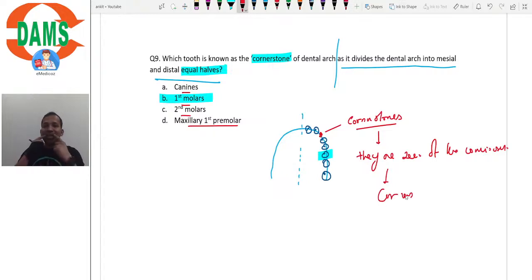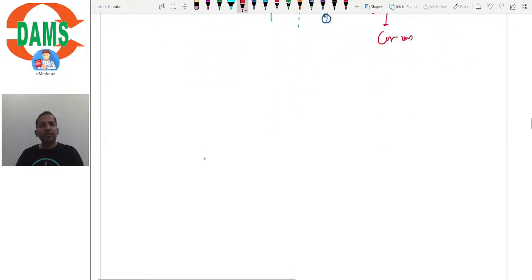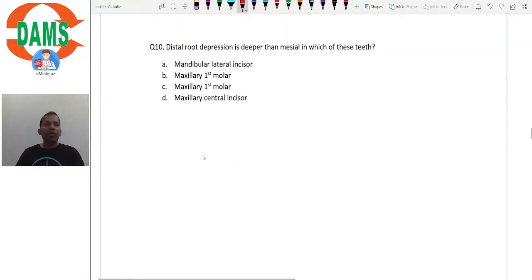That is why they are called the cornerstones. Without them, we can't have that proper curvature of the smile, isn't it? So they are very important as far as aesthetics is concerned, and that is the reason canines are called cornerstones. Whereas molars are called cornerstones because they divide the arch into equal halves.